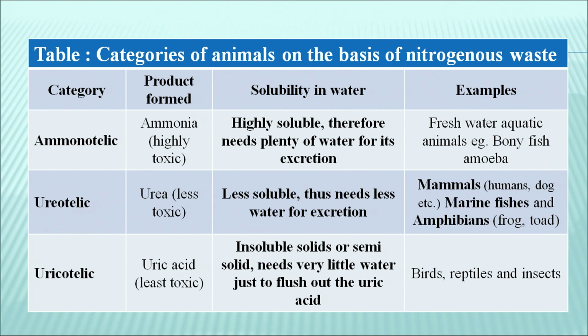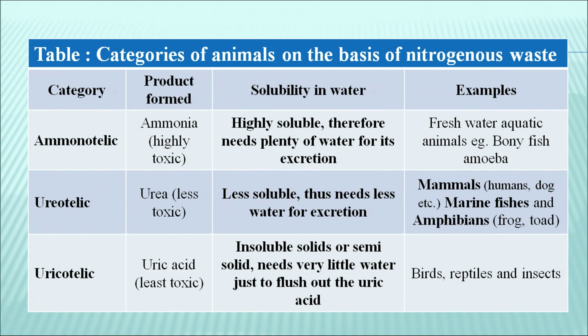For example, aminotelic animals produce ammonia, which is highly toxic and highly soluble, and therefore needs plenty of water for its excretion. The main examples of animals coming under the category of aminotelic are freshwater aquatic animals, that is bony fishes, amoeba, etc.